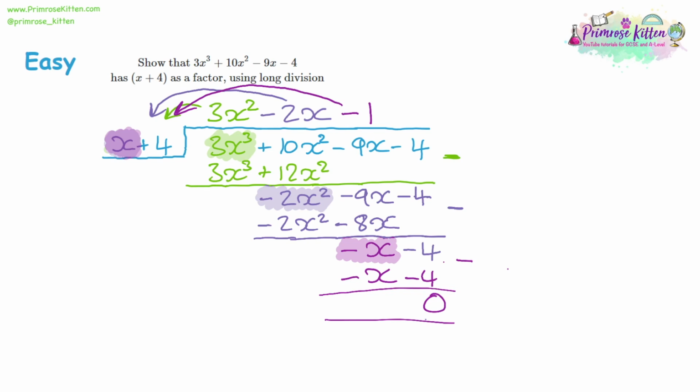I need to write a sentence for that. So I'll write the sentence one more time, but in future examples, I'll just assume that you know to write the sentence. The remainder is equal to 0. Therefore, x plus 4 is a factor. If you don't write a sentence referencing that the remainder is 0, then you're probably going to lose a mark.